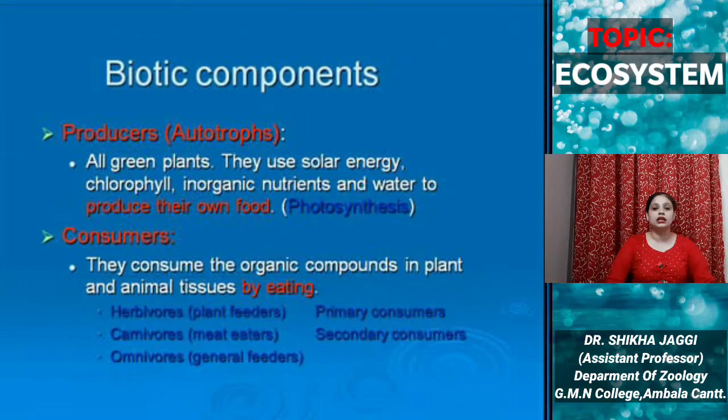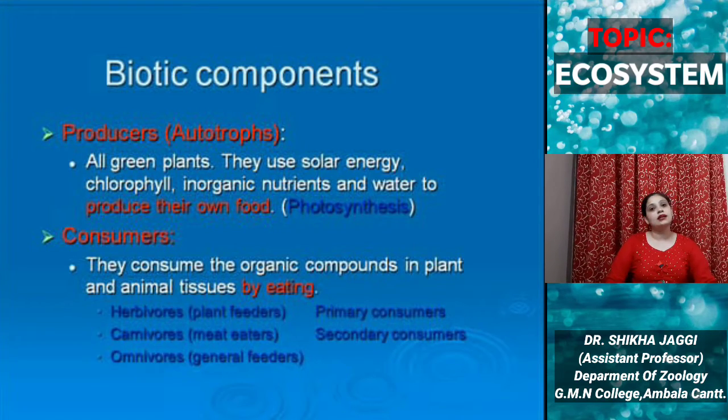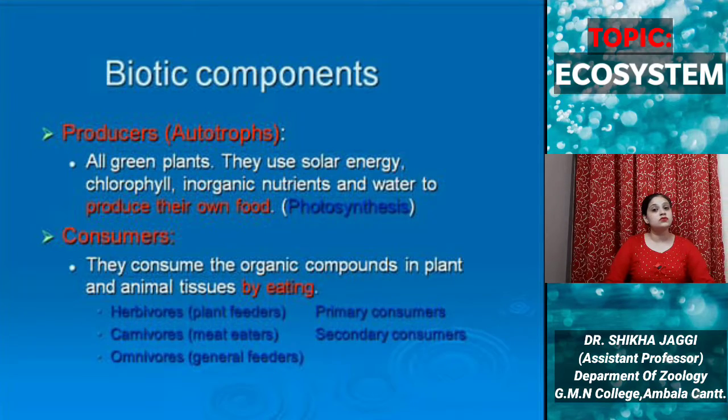Coming up to the biotic components. The biotic components are further divided into three: firstly, the producers, second, consumers, and thirdly, the decomposers. Producers are also termed as autotrophs. Autotrophs can produce their own food with the help of solar energy, as in the case of green plants, with the help of photosynthesis.